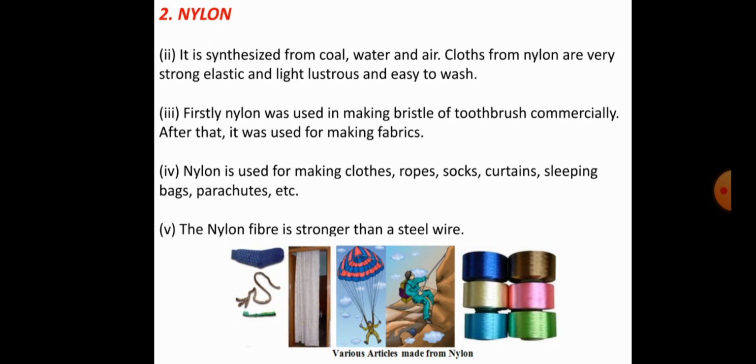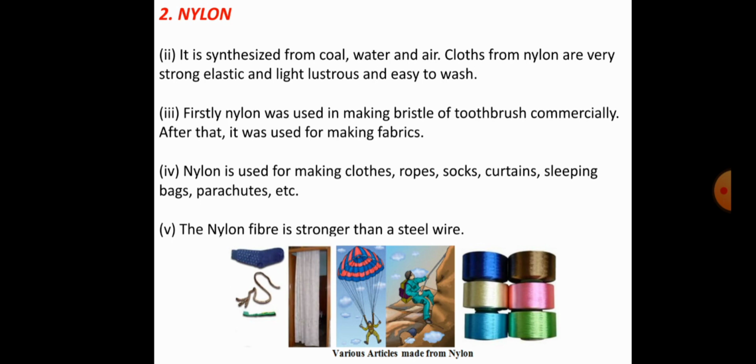And nylon is synthesized from three very important materials. How is nylon manufactured? It is synthesized from coal, water, and air. We manufacture nylon using coal, water, and air. Clothes prepared from nylon are very strong, elastic, light, lustrous, and easy to wash.